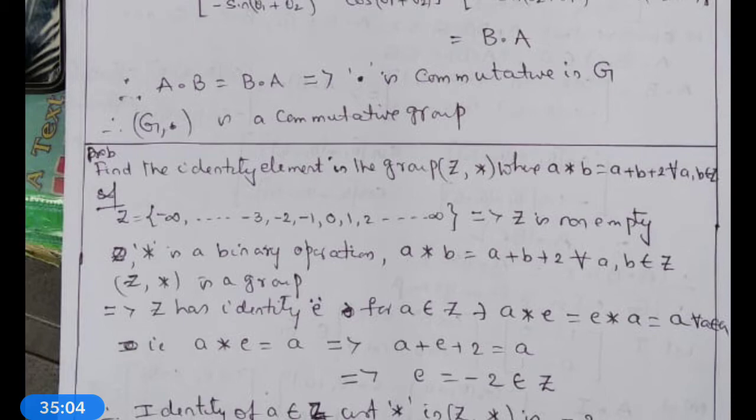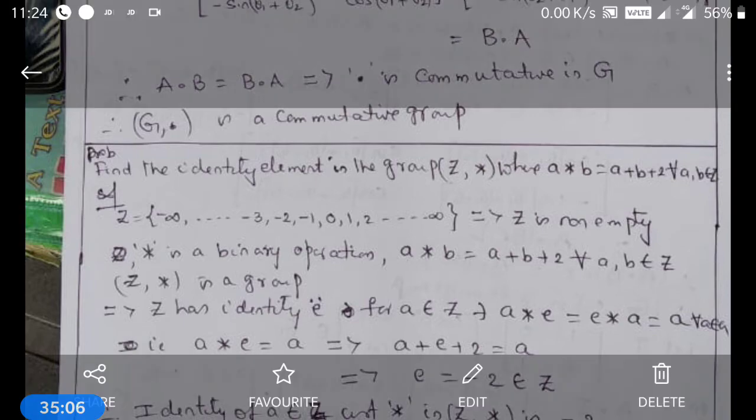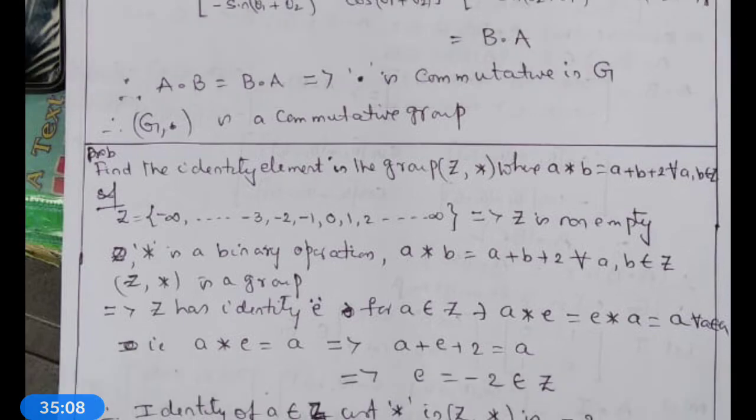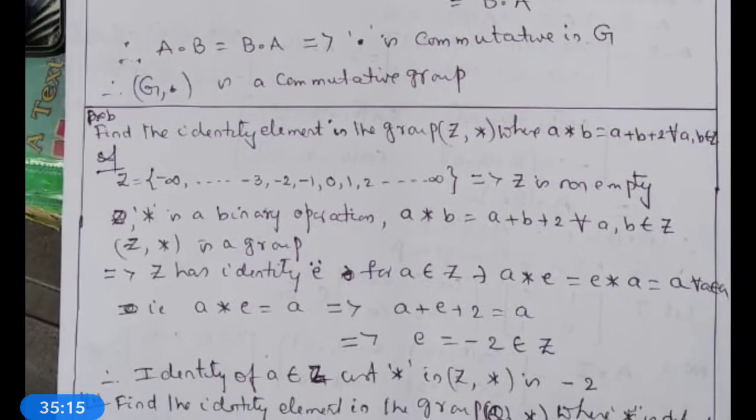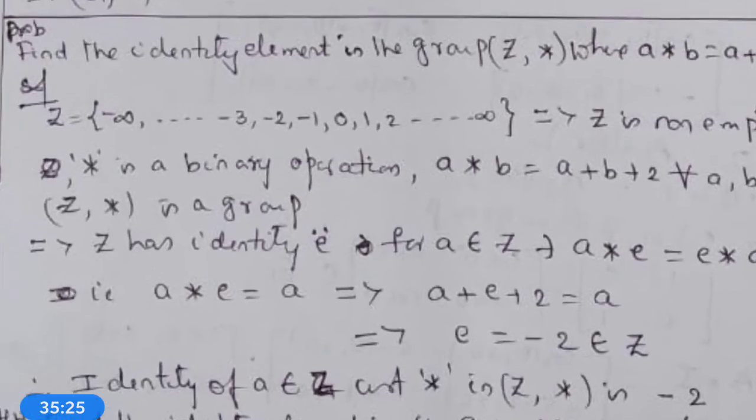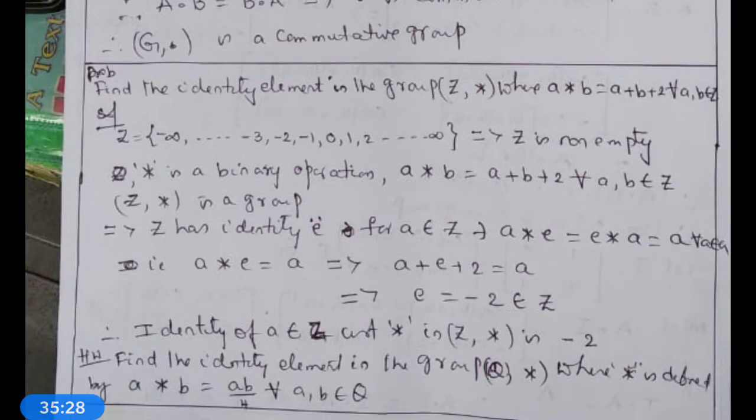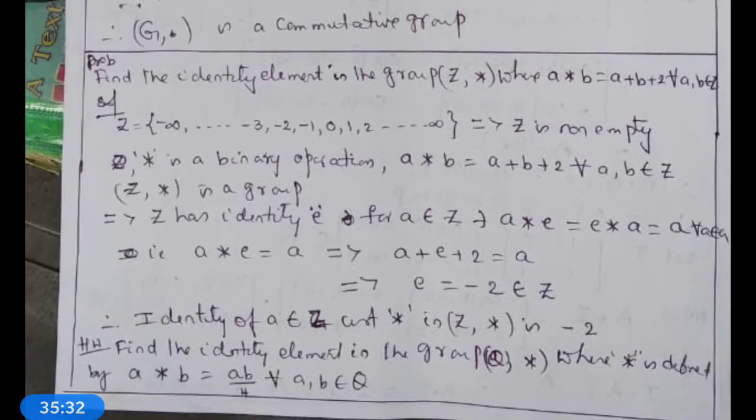Star is a binary operation defined by A star B is equal to A plus B plus 2 for all A comma B belongs to Z. So Z comma star is given as a group, so there is no need to verify the algebraic structures semigroup and monoid. Z comma star is a group, that means it has an inverse also. So the identity element exists. Therefore Z has an identity E.